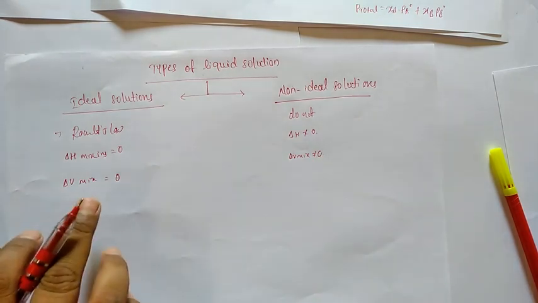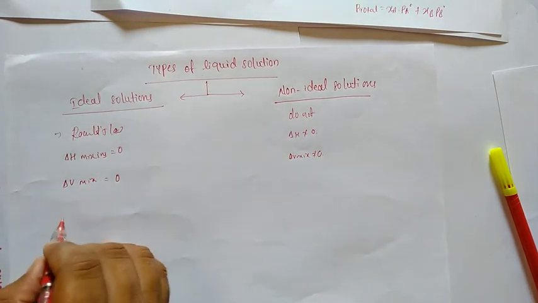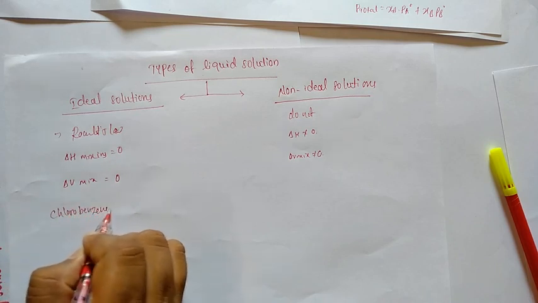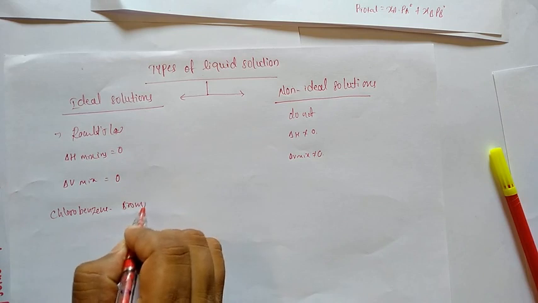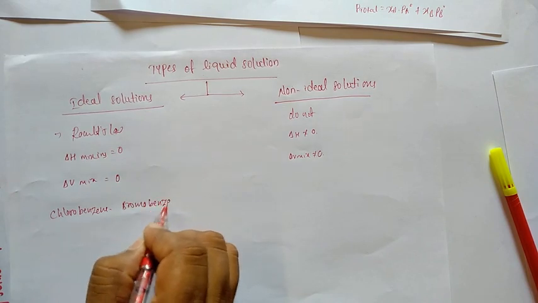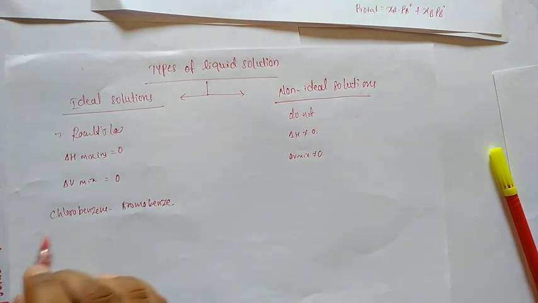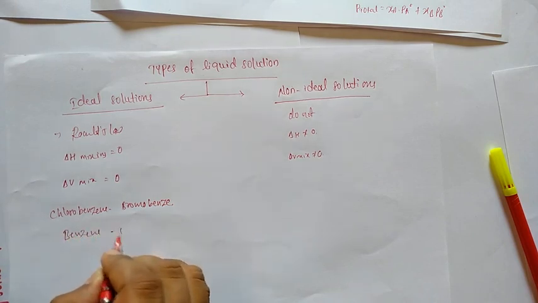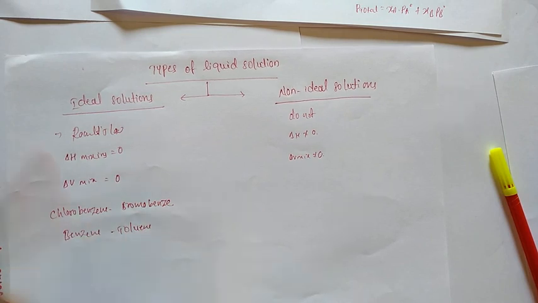Examples for ideal solutions are chlorobenzene and bromobenzene, and benzene and toluene. These two are the examples for ideal solutions.